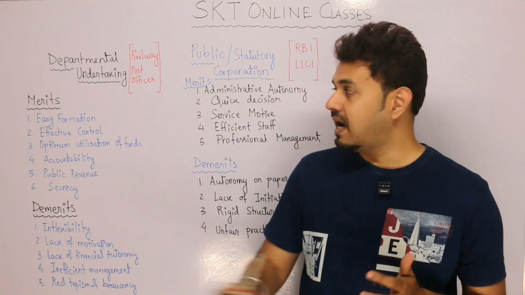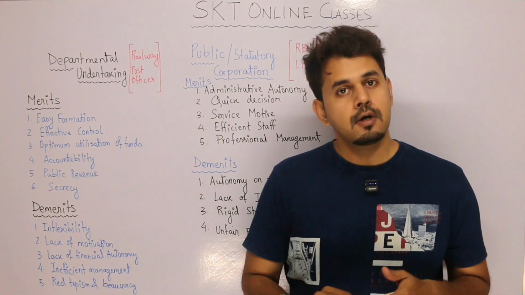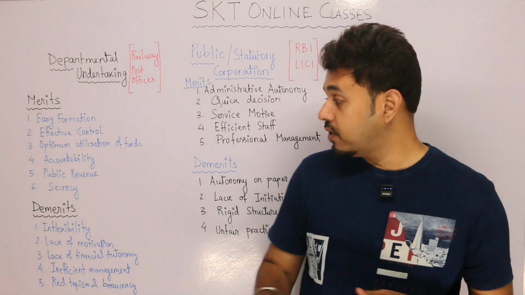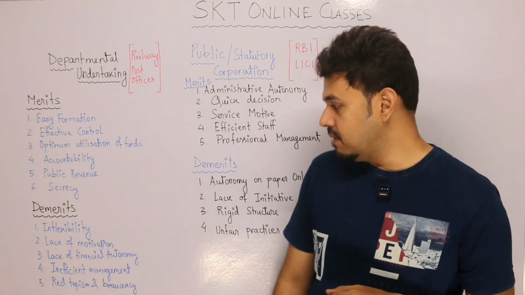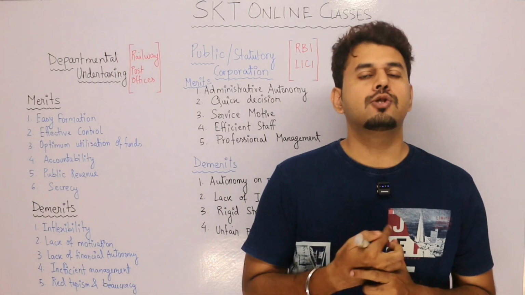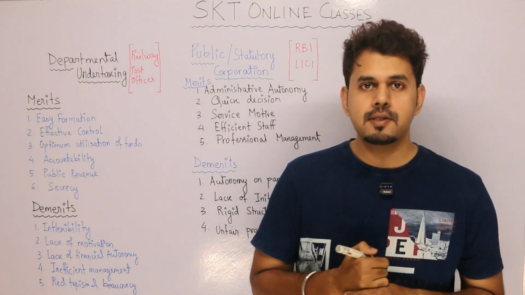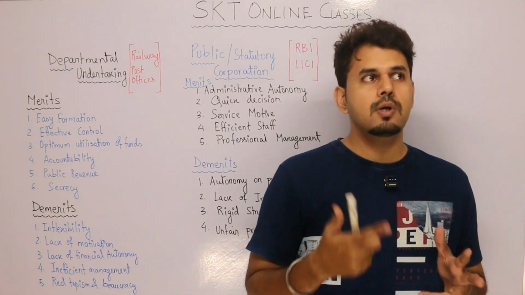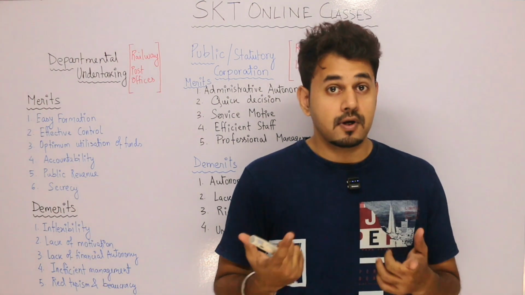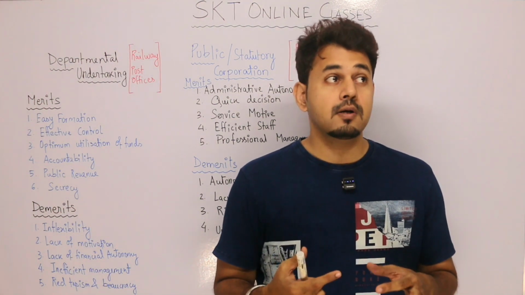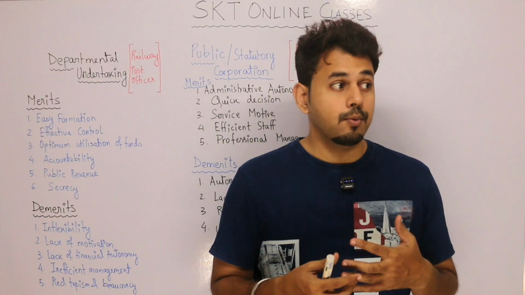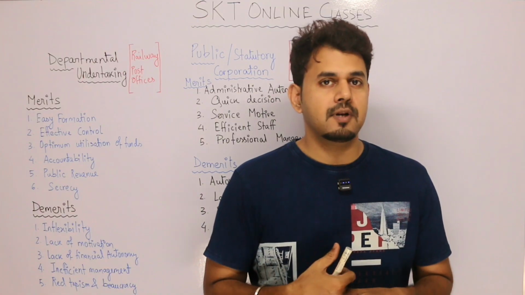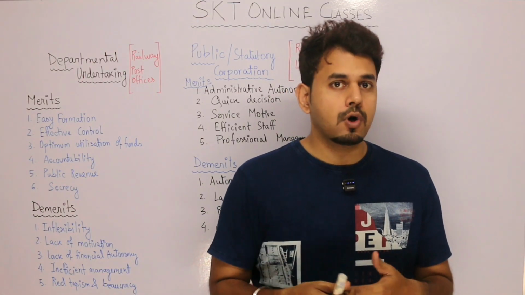So with this, I hope all the different merits of departmental undertakings are clear. Now, we would like to move on to the demerits. Though demerits are less in number, there are actually some problems. The biggest problem is control. The control is in the hands of the government. If the government is not correct, or if the government may not want the improvement of railways or these undertakings, then what will happen if they are ignored, if they don't progress anything?